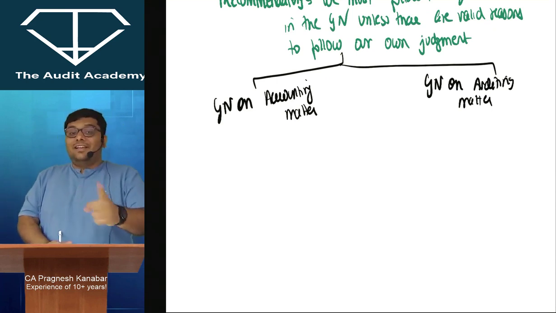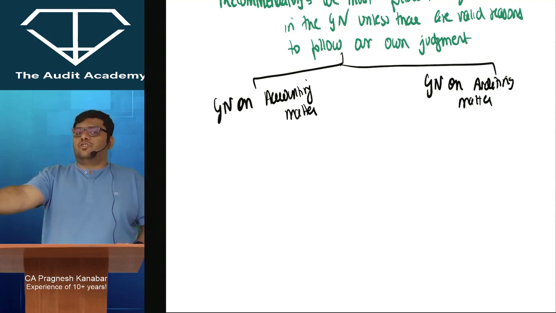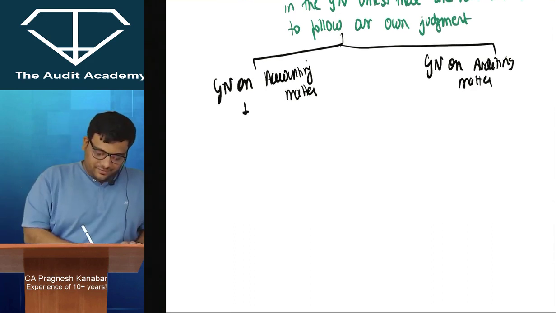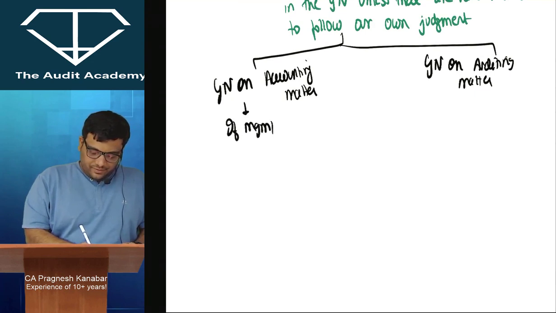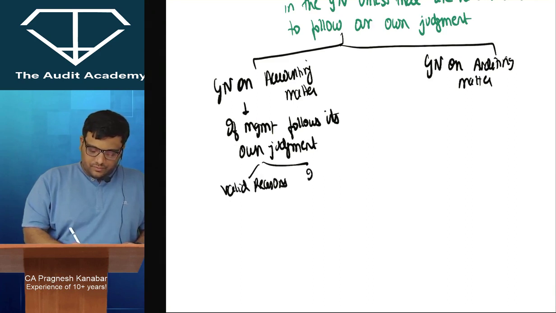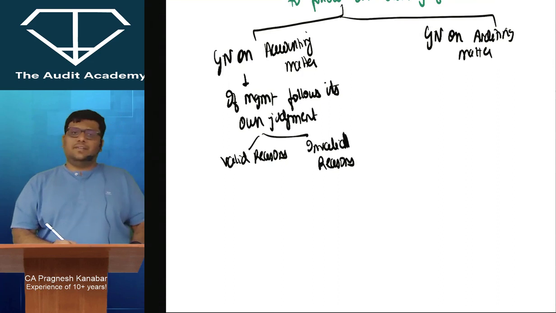But then, remember the favorite dialogue of your FR professors: whatever extra you're doing, write it in the notes to accounts. So, guidance note on accounting matter, if management follows its own judgment, there are two possibilities: valid reasons, invalid reasons.